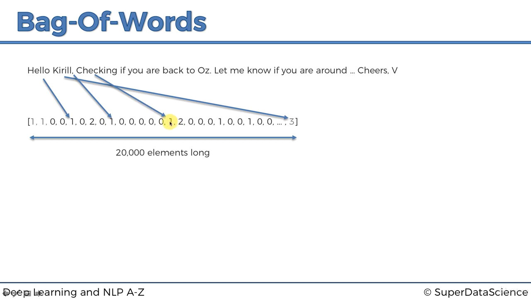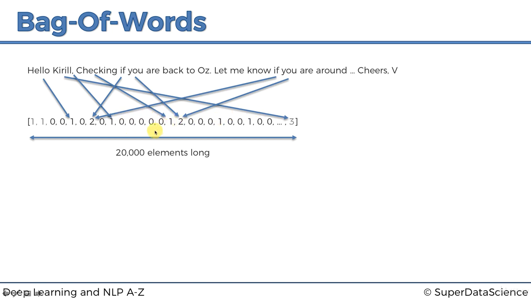Checking. Let's say that this element is associated with the word checking. This is a 1 because there's only 1 word, checking. If, it's a 2 because we have 2 ifs in our email. So it's going to be a 2. U is a 2 because we have 2 U's in our email, including the rest of the text. I don't think there's any more U's in there, and so on. So that's basically how we fill this bag of words. We just put in the quantity of words for every position.